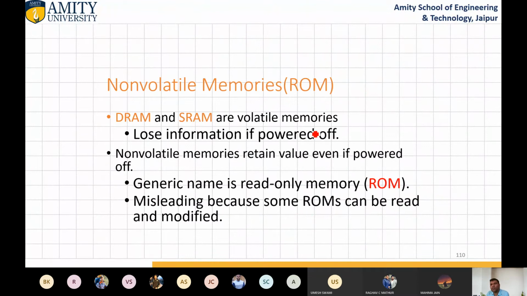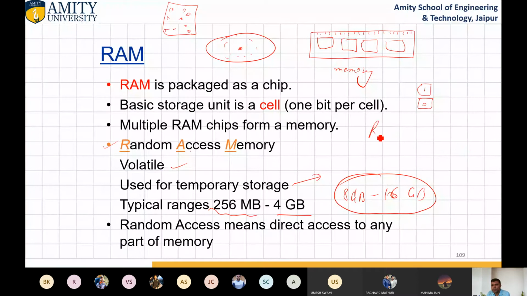Now come to non-volatile memories. Before going to this, there are two types of RAM: SRAM and DRAM. Don't think about DDRAM and SDRAM; I'm just talking about the generic types. SRAM is static and this is dynamic RAM. What is the difference between them? This one is based on semiconductor, and this one is based on capacitor.